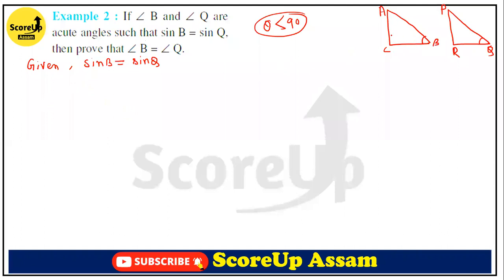So our perpendicular is what? AC. AC by what? AC by AB. Is it clear? And sin Q. What is sin Q? So the value of sin Q is what? Perpendicular by hypotenuse. PR is the perpendicular in that case. PR by PQ.